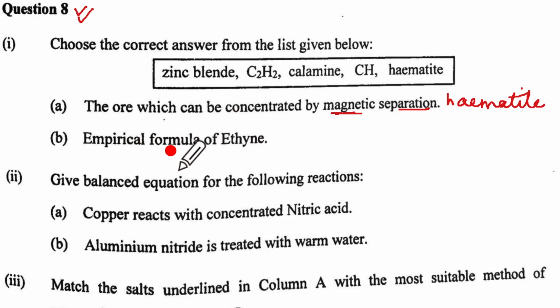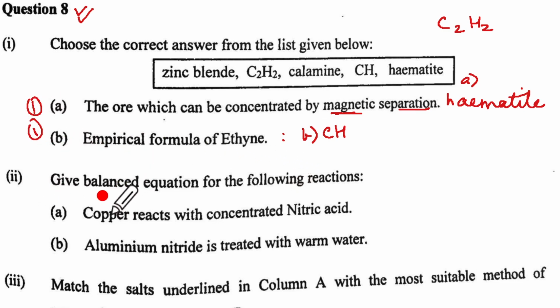Now, empirical formula of ethyne. Now the thinking step is ethyne is C2H2. So the empirical formula is going to be CH. So we'll write for B, CH. This is the empirical formula. This is your A, hematite. So as simple as that to get your full marks. 1 mark for this, 1 mark for this. Let us come to the second one.